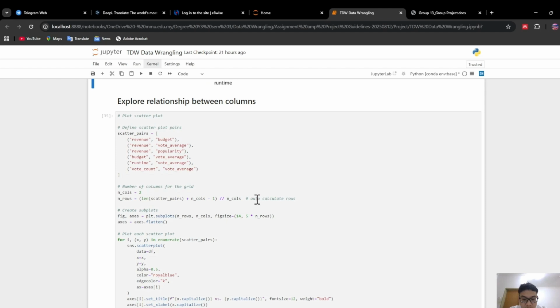After exploring the distribution, we examine the relationship between columns using scatter plots. At this stage, we raise several questions such as: do higher production budgets lead to higher revenue? Do higher rated movies earn more money? Does popularity score reflect box office success? Does spending more money improve the rating? Do longer movies tend to receive better ratings? And finally, do movies with more votes tend to have a higher rating? All these questions can be answered through the scatter pairs we selectively chose.